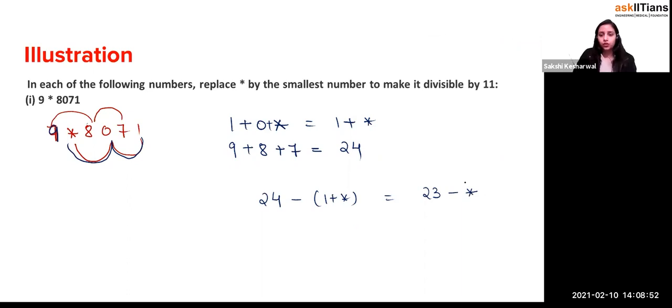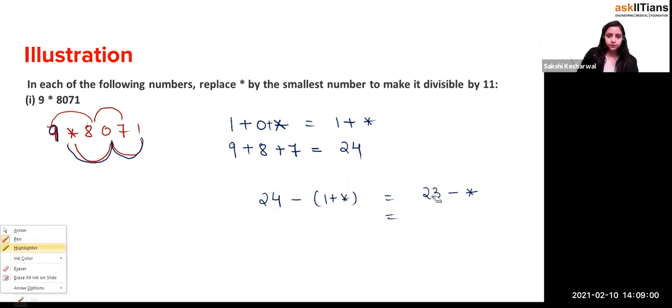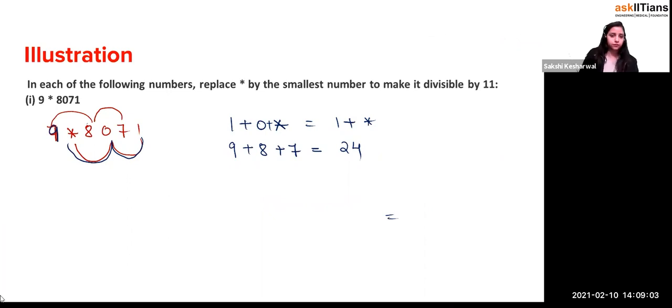So it should be 0 or a multiple of 11, right?